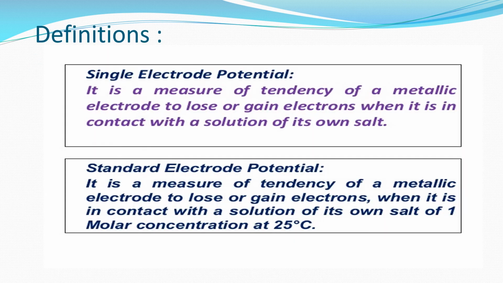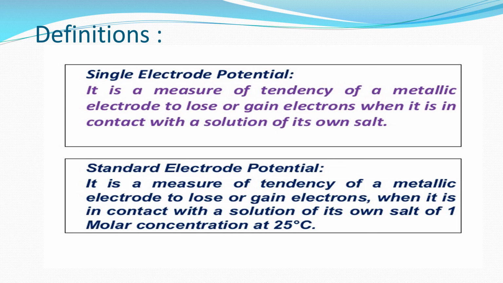So here are the definitions of electrode potentials. Single electrode potential is a measure of the tendency of a metallic electrode to lose or gain electrons when it is in contact with a solution of its own salt.